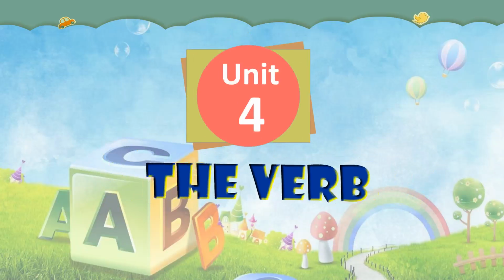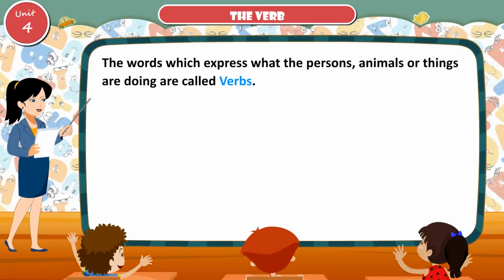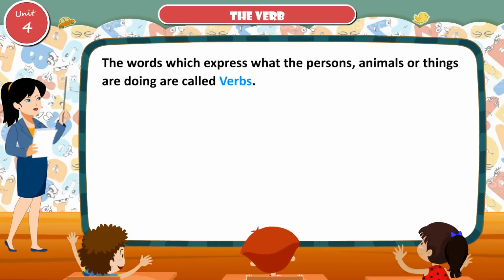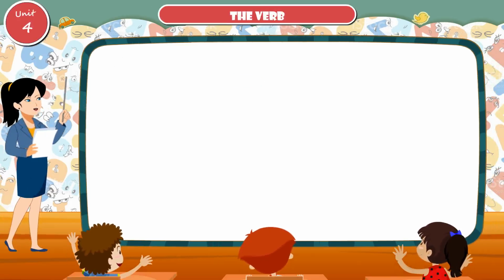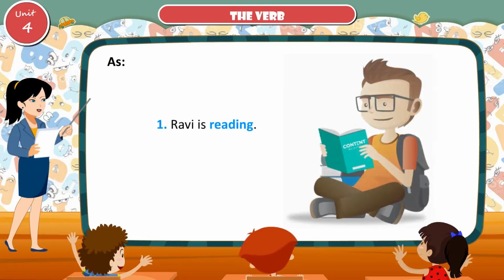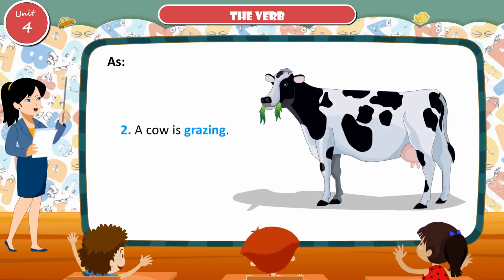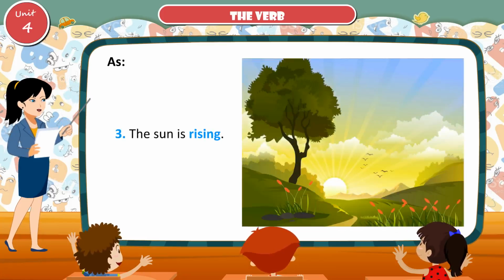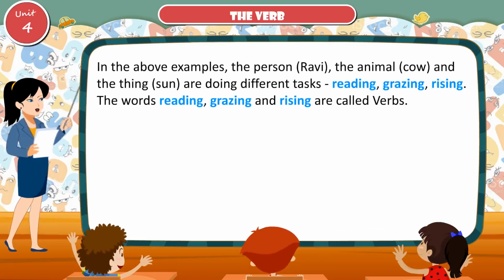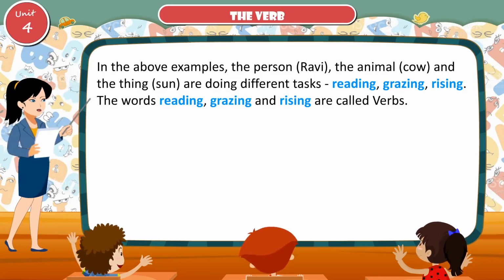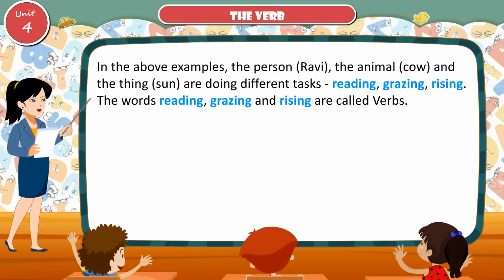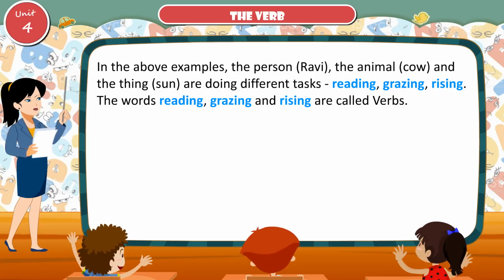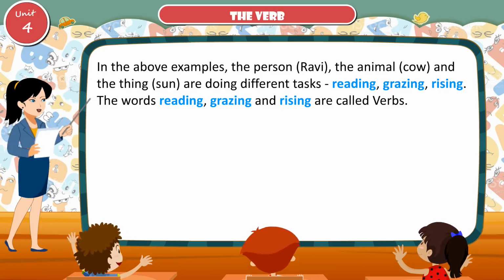Unit 4. The verb. The words which express what the persons, animals or things are doing are called verbs, as Ravi is reading, a cow is grazing, the sun is rising. In the above examples, the person Ravi, the animal cow and the thing sun are doing different tasks: reading, grazing, rising. The words reading, grazing and rising are called verbs.